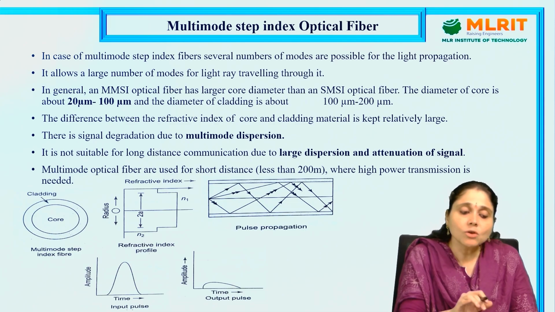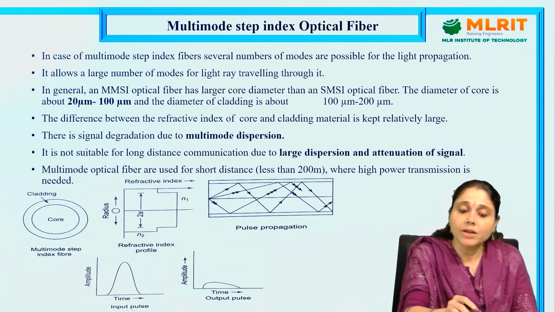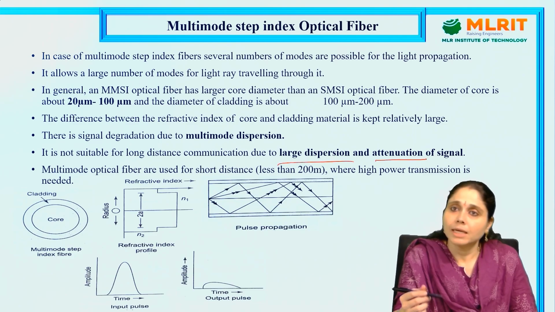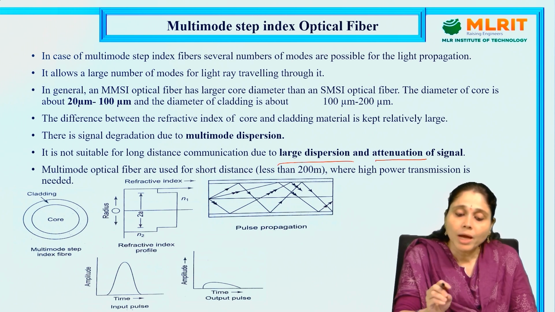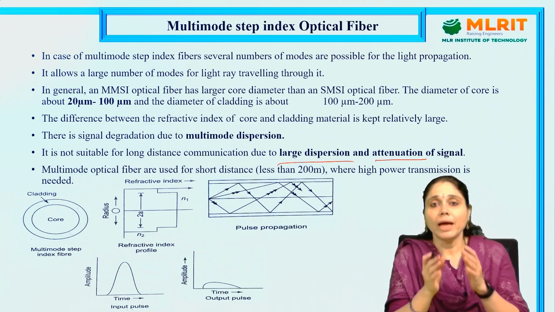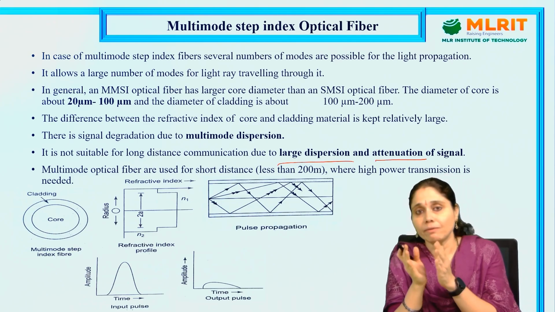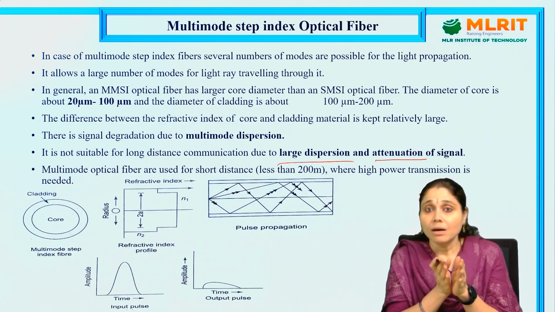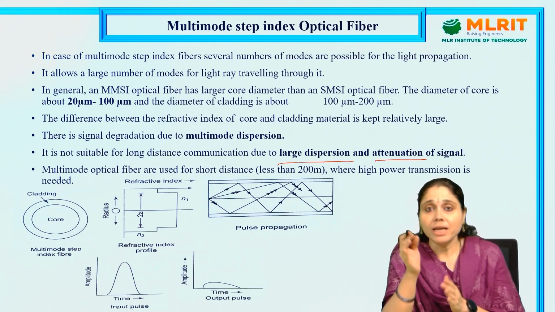It is not suitable for long distance communication due to large dispersion and attenuation of signal. This attenuation we will learn in the next video lecture, and here just keep an eye on the large dispersion. Why does dispersion take place? Due to the availability of more space, and as the light propagates in a multimode fashion.